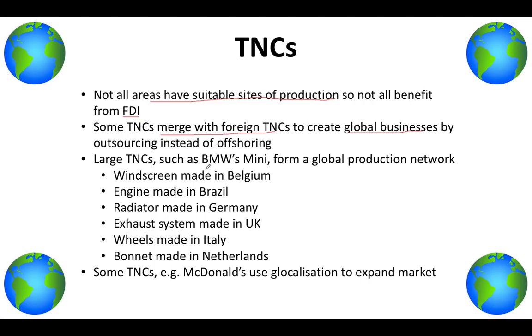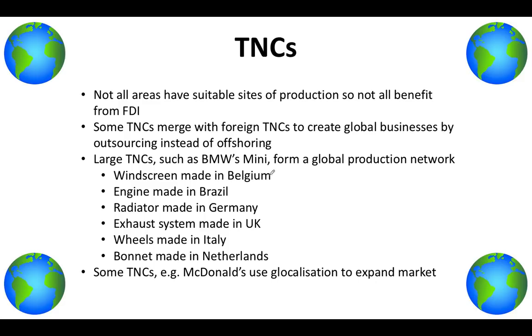Large TNCs, such as BMW's Mini, form a global production network, which I'll get onto next. So basically, you've got a TNC, and then you've got some countries producing raw materials to make the goods, then you've got another country with factories to produce it, then you've got other countries which sort out all the economy-based stuff. So a lot of countries come together as one global production network, and they produce a product to be sold on the market.